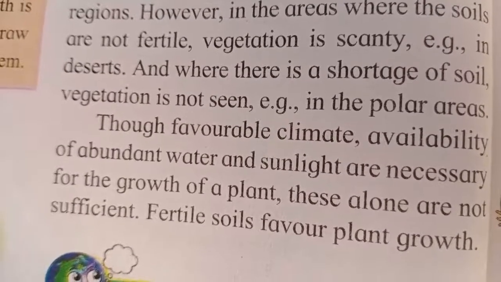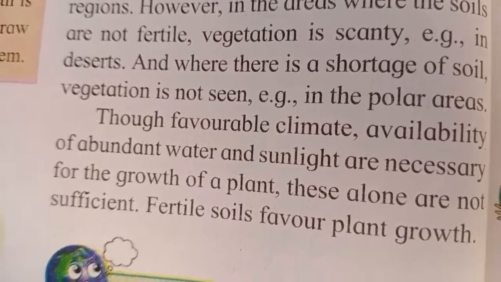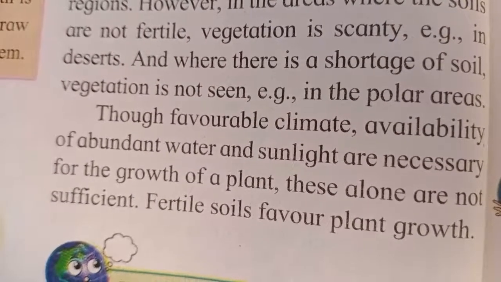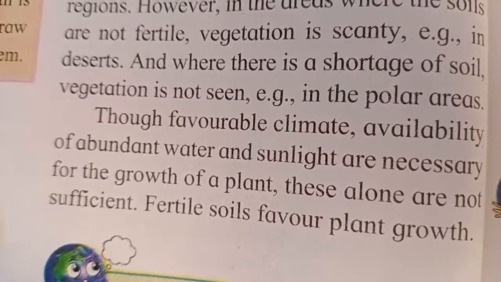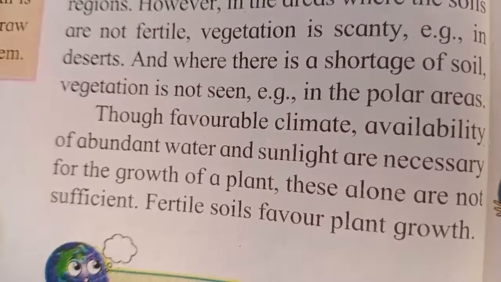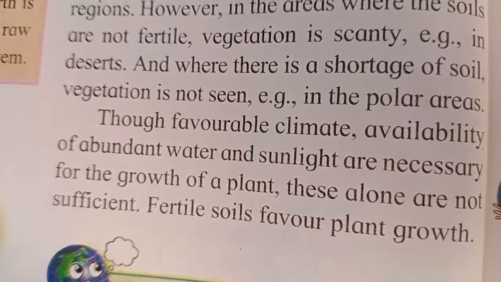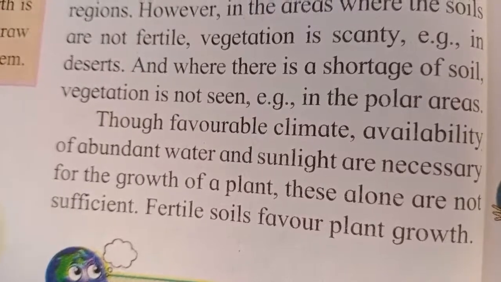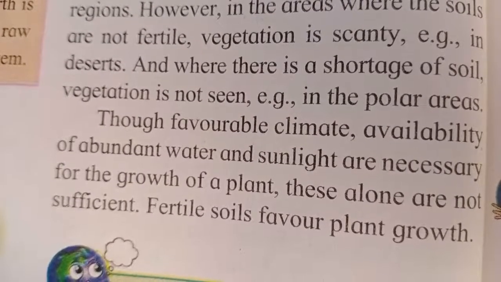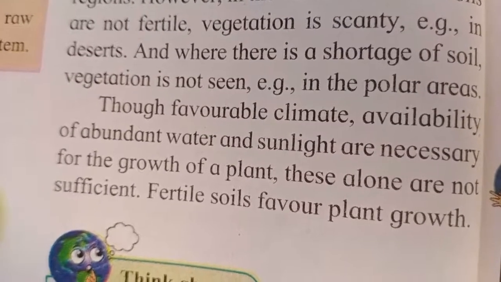Example, in the polar areas. In the polar region, in the cold climatic zone, the soil is not easily available, as it is mostly covered with snow, and thus the vegetation is also not seen in the polar areas.